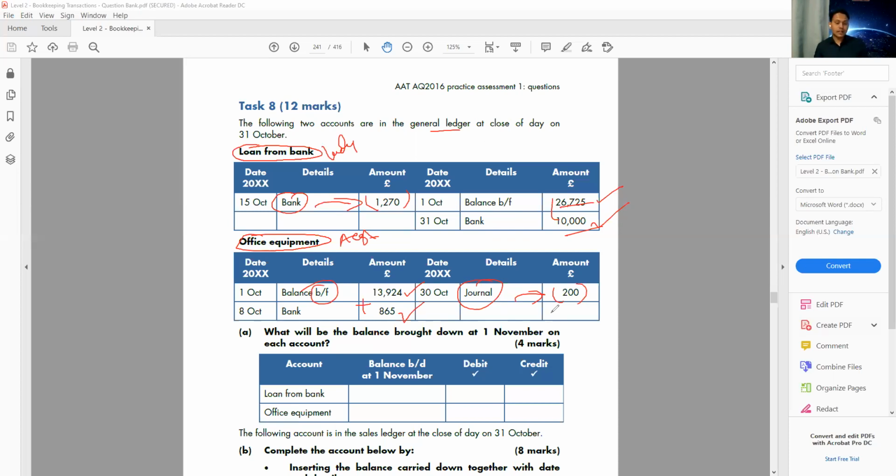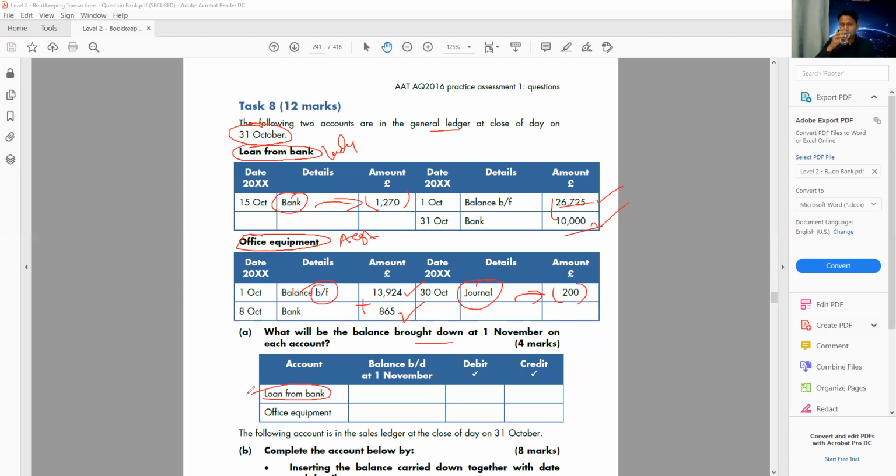So let's read the question now. What is the requirement here? The requirement says what will be the balance brought down at 1st November for each account. So they're asking for the opening balance. This is 31st October. They're asking for the next day, the opening balance. So let's do the loan from the bank first. How much will be the opening balance for the loan from the bank?